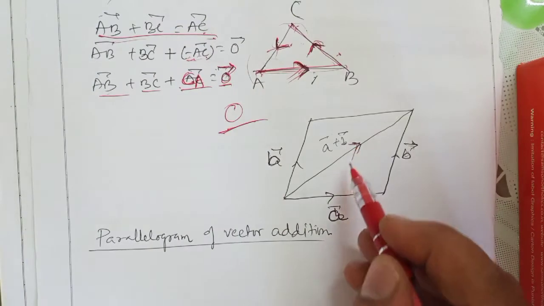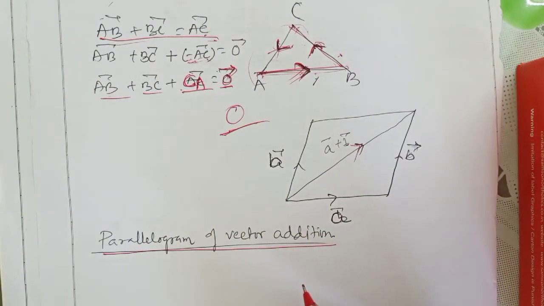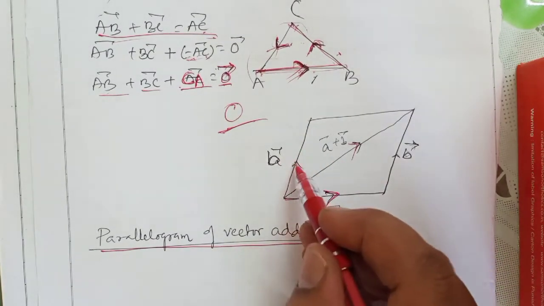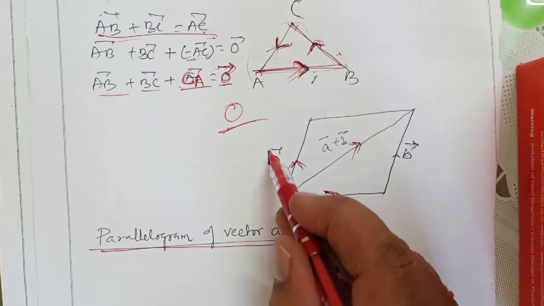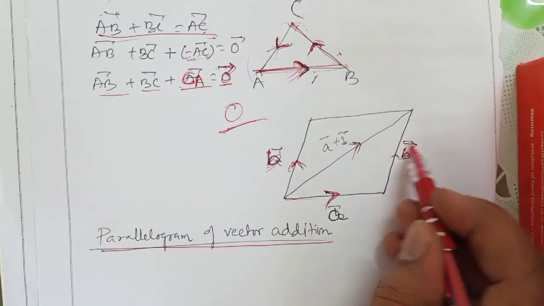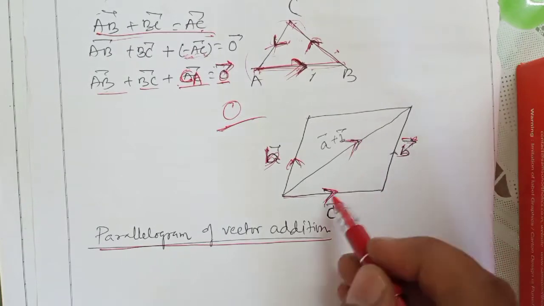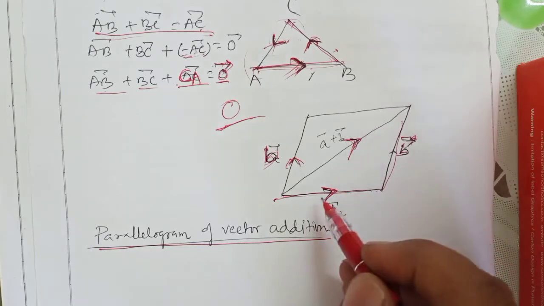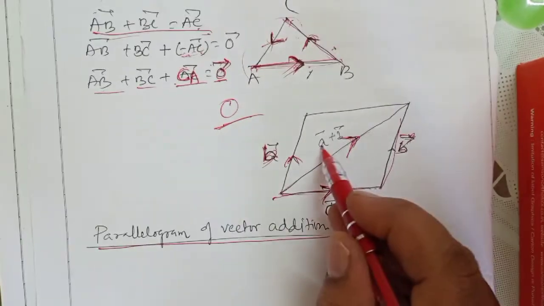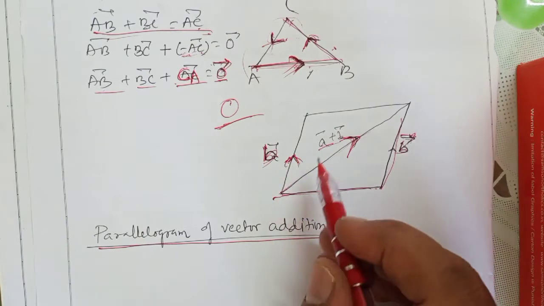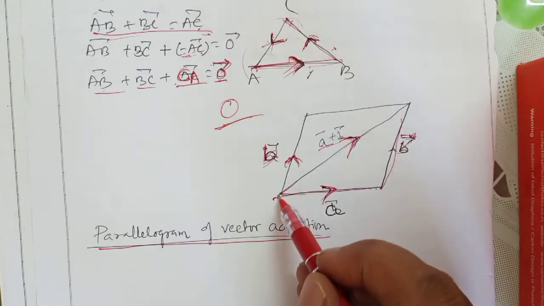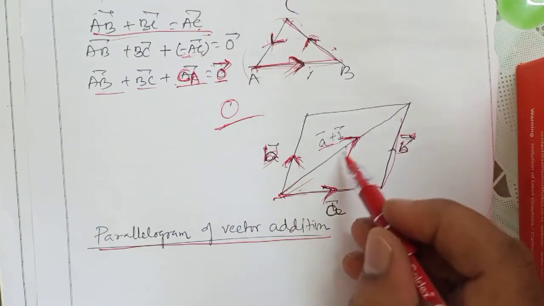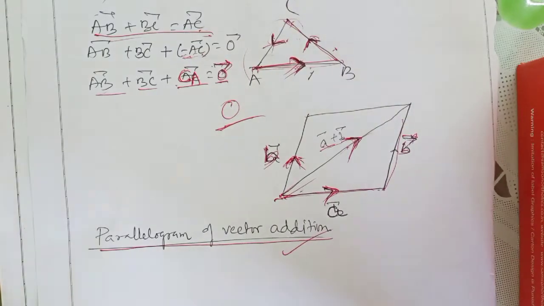Now on the same basis we can write the parallelogram law of addition. So we represent one parallelogram with two sides as A vector and B vector. If this is B vector, this is also B, and then by triangle law this plus this should be this. So by triangle law this will be A plus B. So what conclusion can we draw? If two forces act on two sides of a parallelogram, then the diagonal represents the resultant of these forces. Okay.